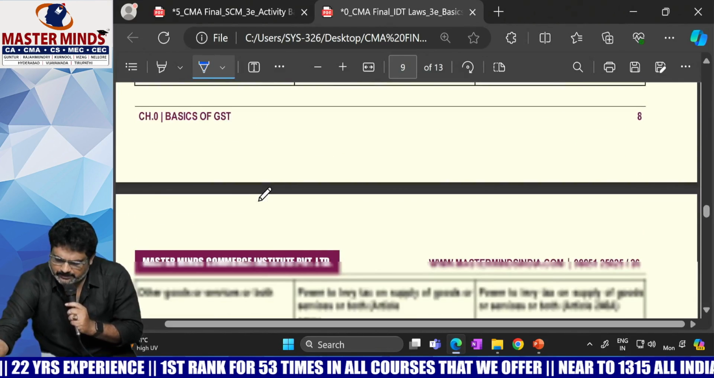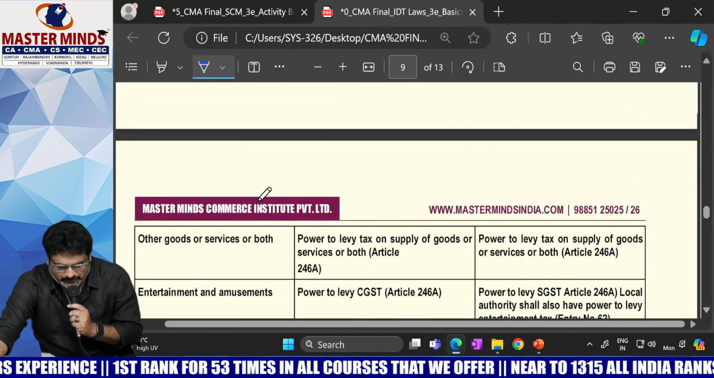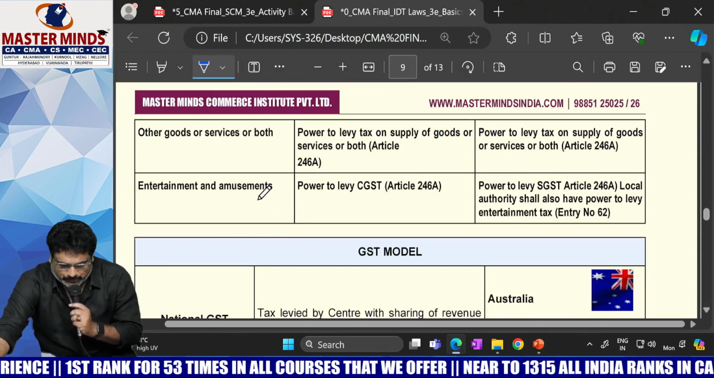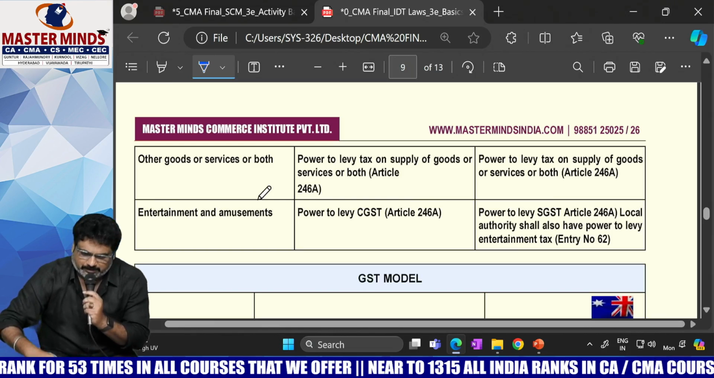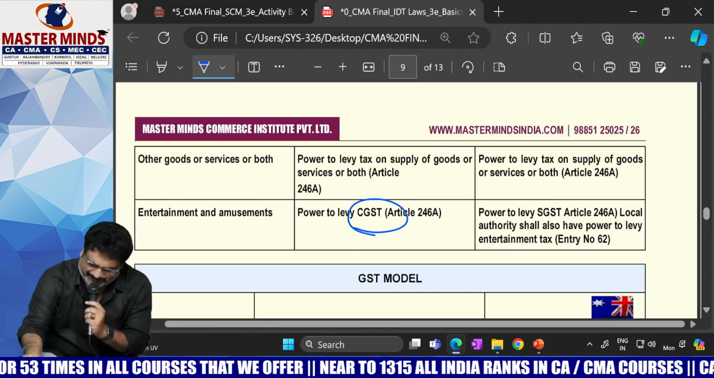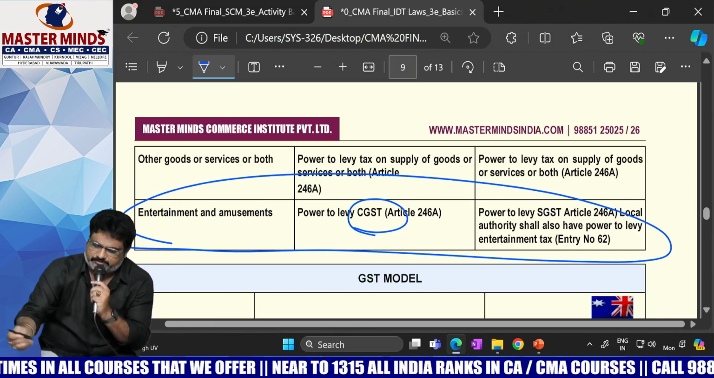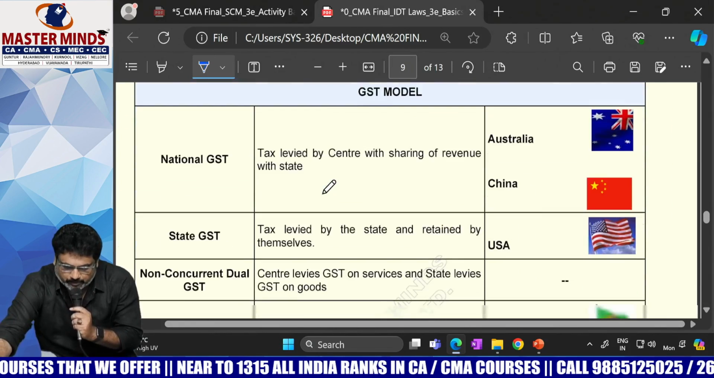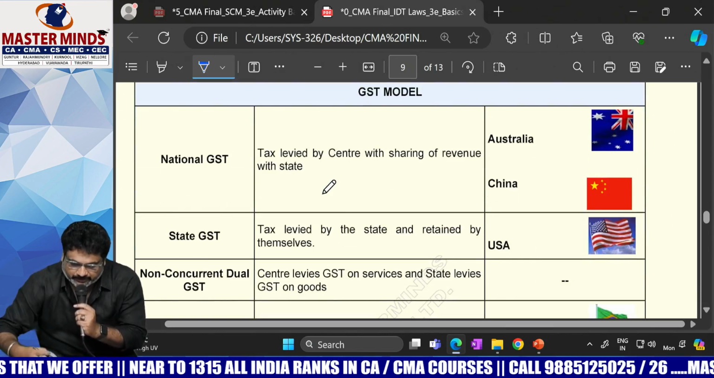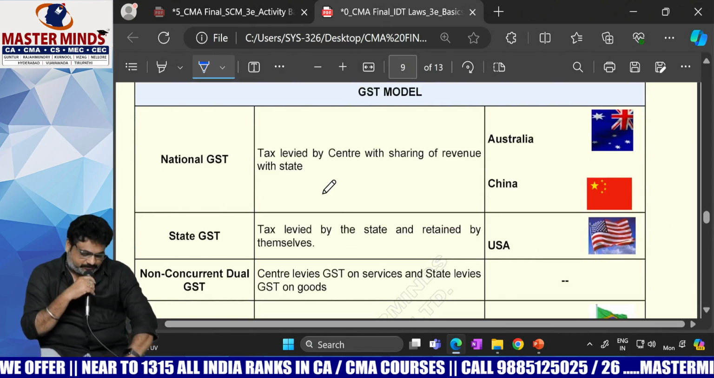yes, what is this? Yes. This is a total story. These things are not required. Entertainment and amusement. On that CG now, that means on every item now there is GST, except those things. That's why I simplified that. So now we are going to enter into this particular topic, GST models worldwide.